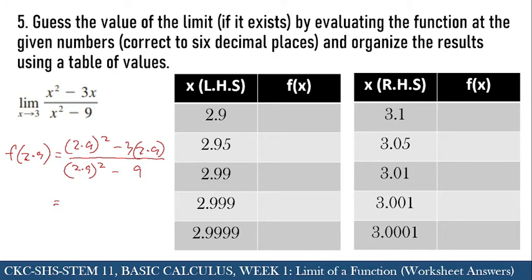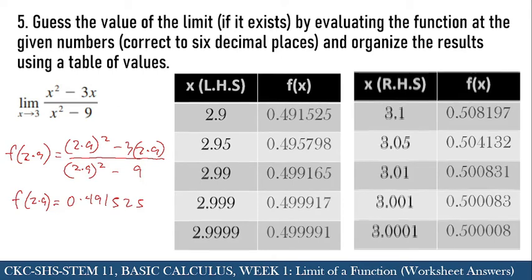I get 6 decimal places because that is what is asked. So that would be 0.491525. So this will be the value for f of 2.9. And I'm going to do that to each of these values of x. Also on the right hand side, I'm going to do the same process. And by doing that, I summarize all the results. And this will give us the following.